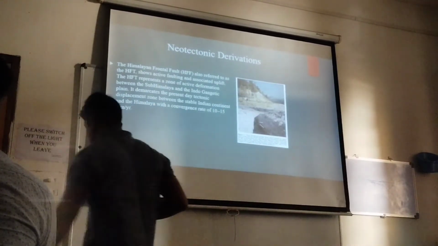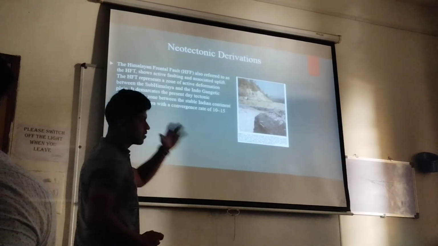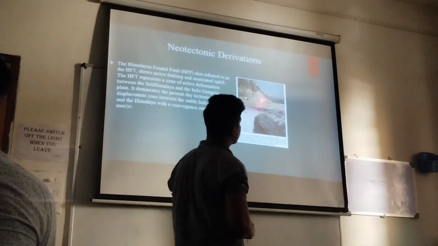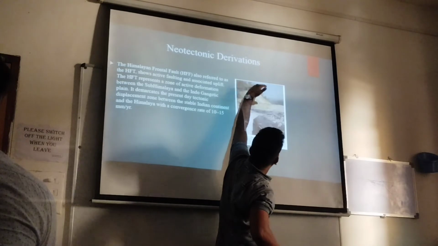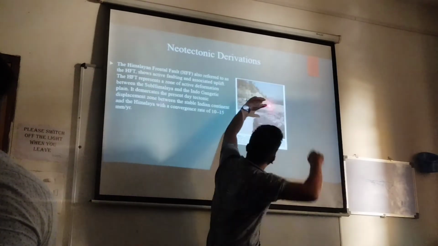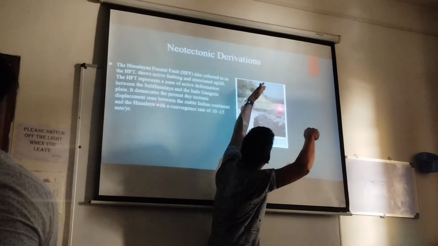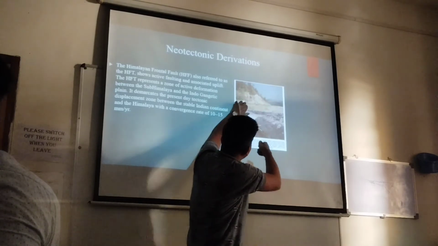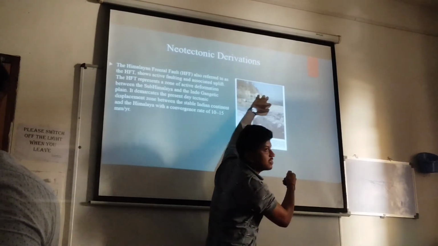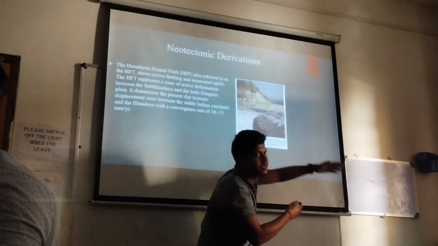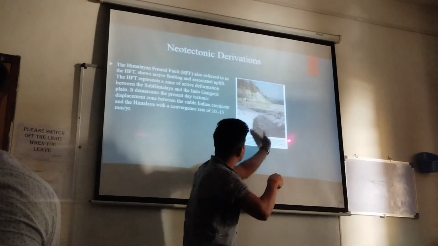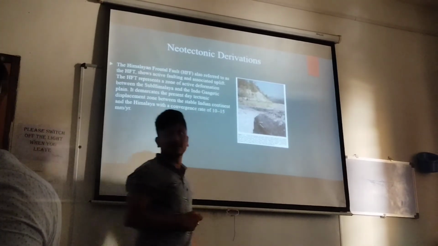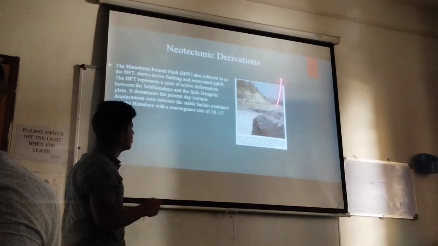This is also another example of the Himalaya, how we see currently what the changes are. You can see this main central thrust. This part will be level, but it is a thrust. The main part, the first part, Himalaya. This line, the geologists are going there surveying. This is the main frontal thrust. For some examples, thrust changes. Here, this portion will be thrust. This is an example of the changes of geotechnology.